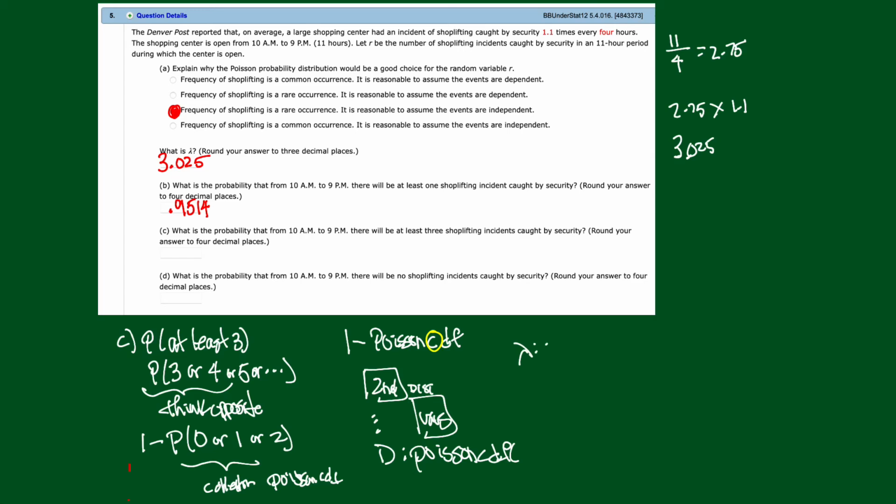Right, and you get that, and it wants lambda. Now we know lambda, that's still our 3.025. It wants the x value, and that's why I like to write it out, because now I've got the x value right there. It's always the last one that you write in there. So my x value here is 2. Paste, and then we'll calculate.